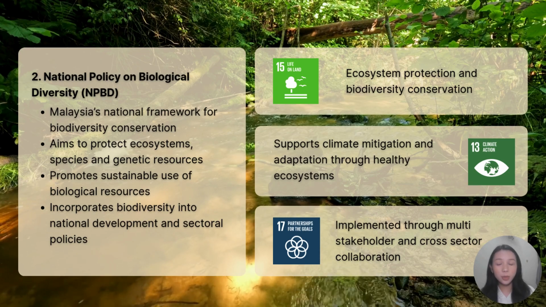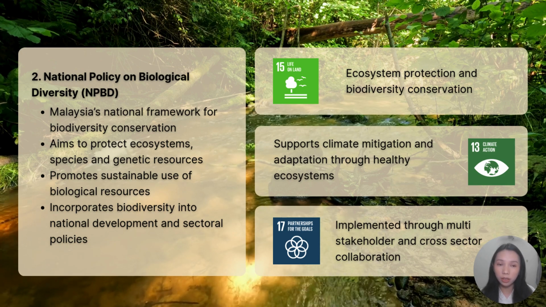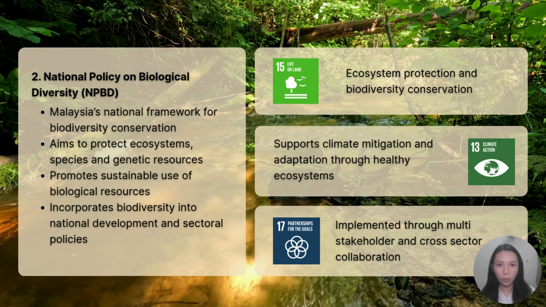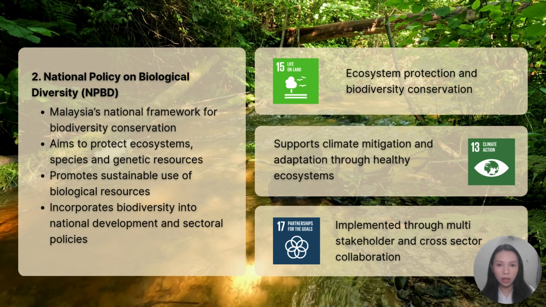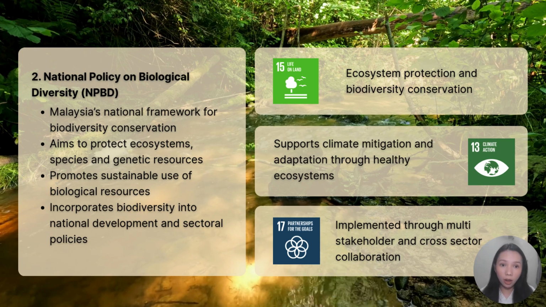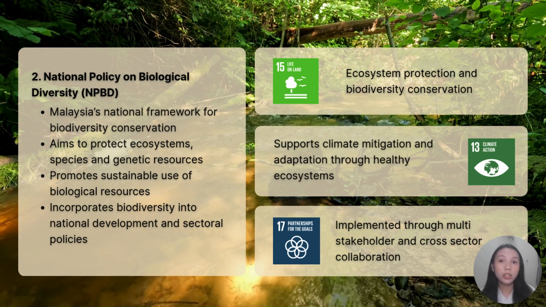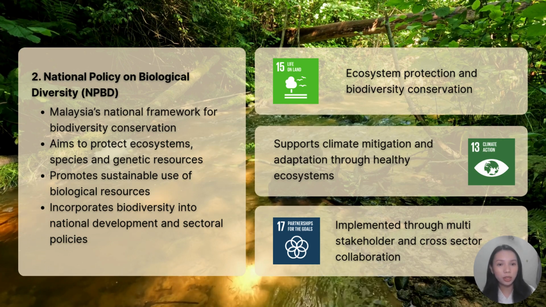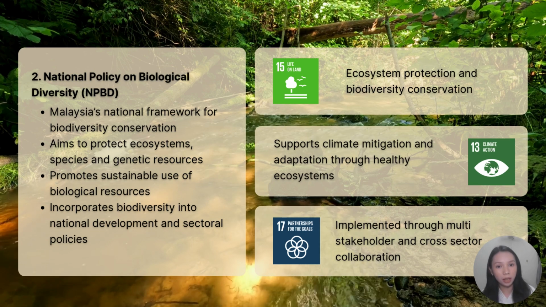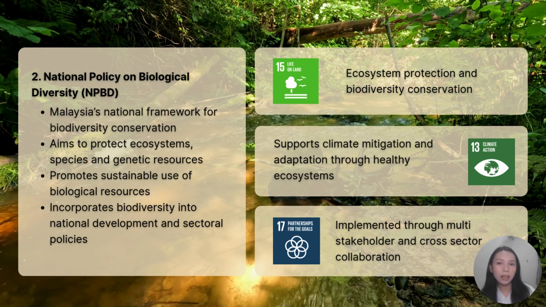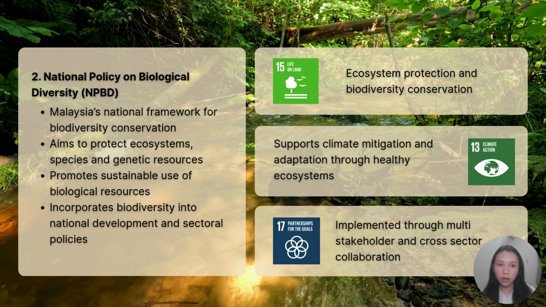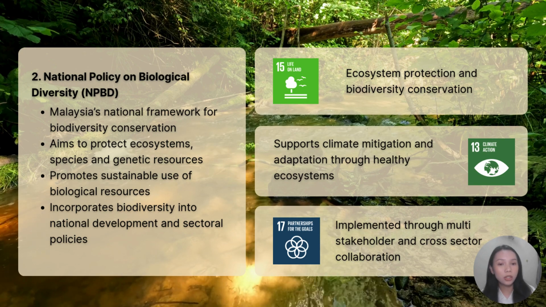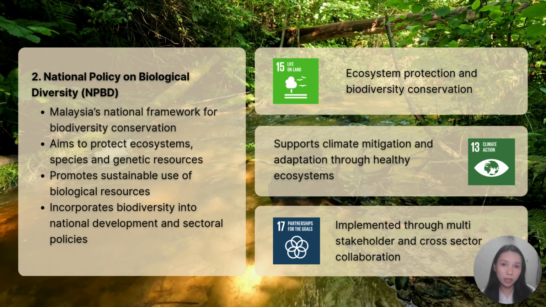Moving on to the National Policy on Biological Diversity, or NPBD, Malaysia's main policy framework for conserving biodiversity. Its purpose is to protect ecosystems, species, and biological resources while ensuring they are used sustainably and integrated into national development planning. NPBD is mainly linked to SDG 15, Life on Land, because it focuses directly on protecting terrestrial ecosystems and preventing biodiversity loss.